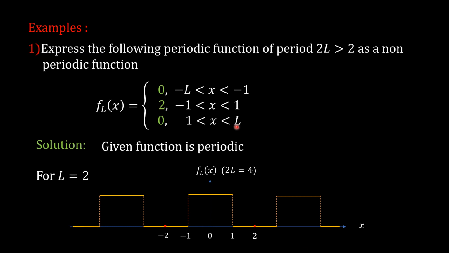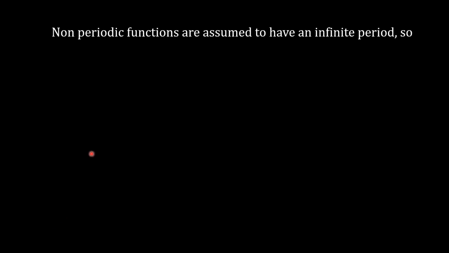Now we want to express it as a non-periodic function, for which we are going to take the limit of this function f_L(x) as L tends to infinity. Non-periodic functions are assumed to have an infinite period.